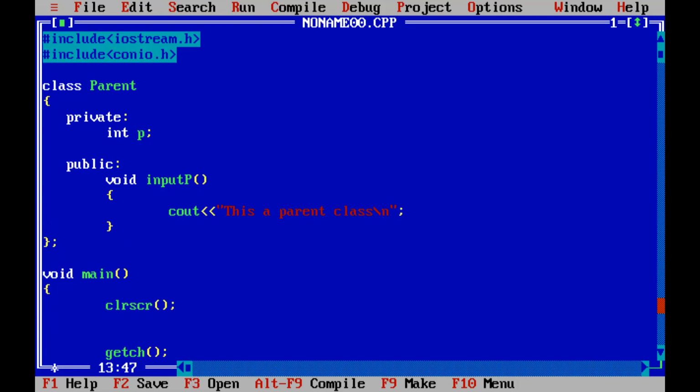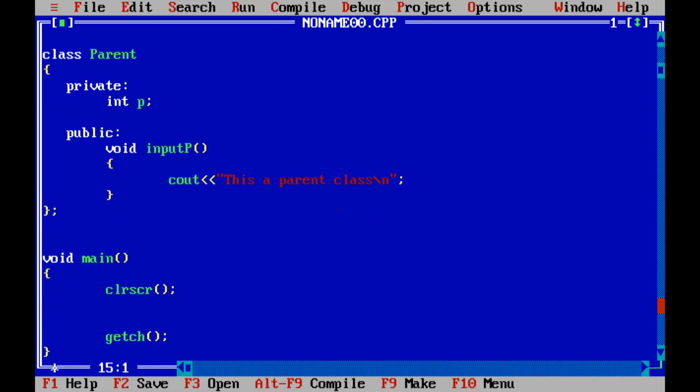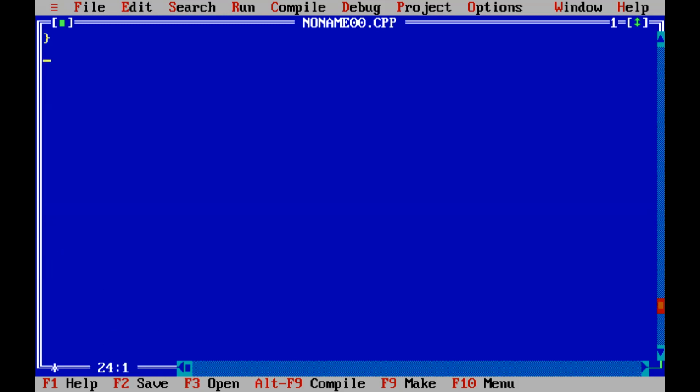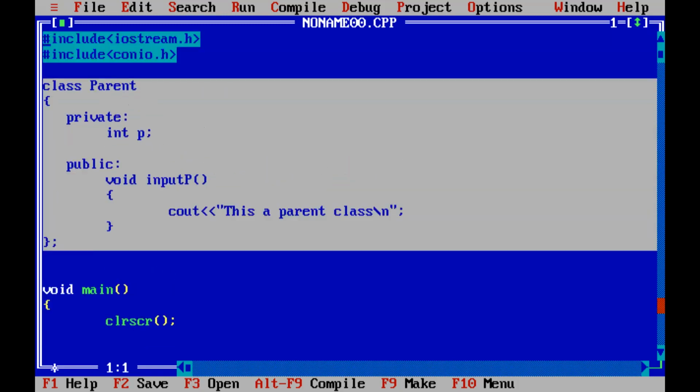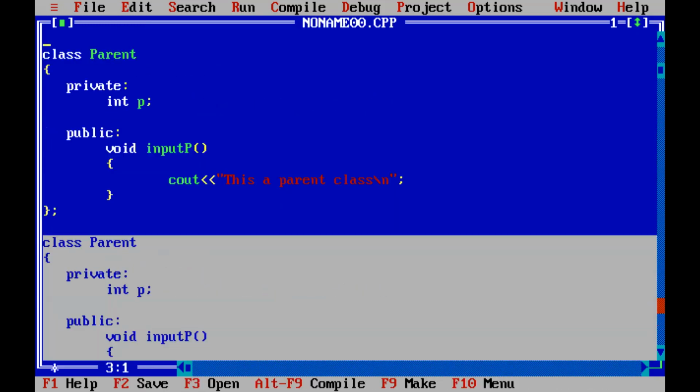Done. Okay. Now going to the next one. I think we have discussed that, we'll type the same thing only. This child part will be changed. So I want to copy it, copied, pasting it, pasted.